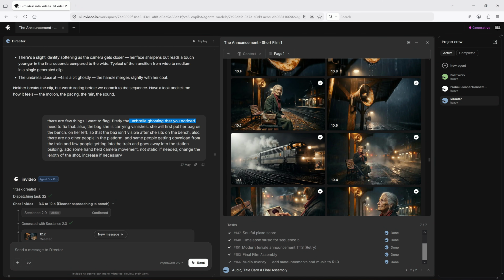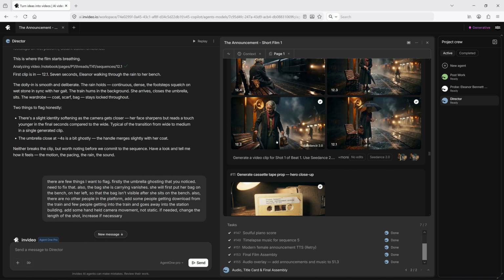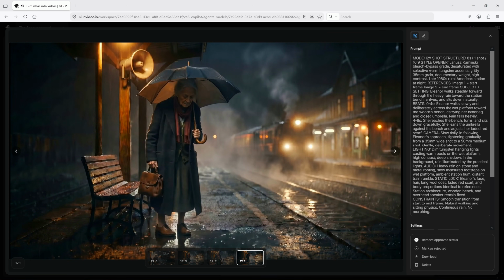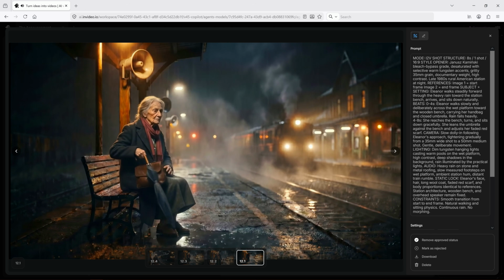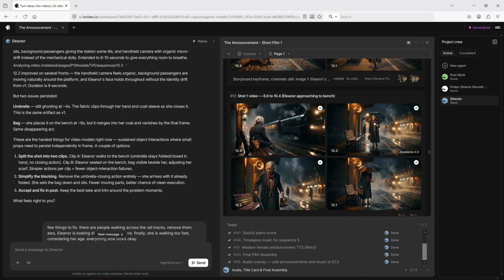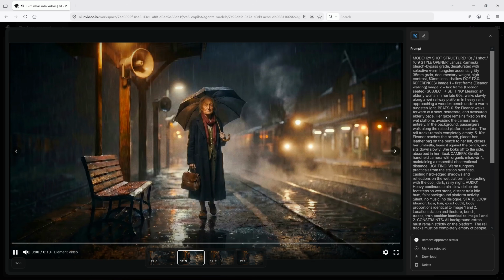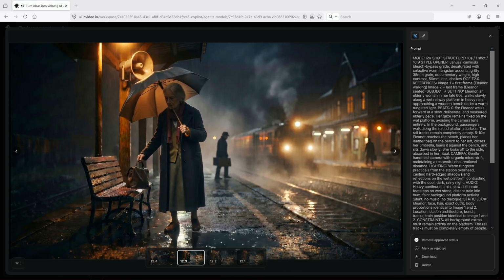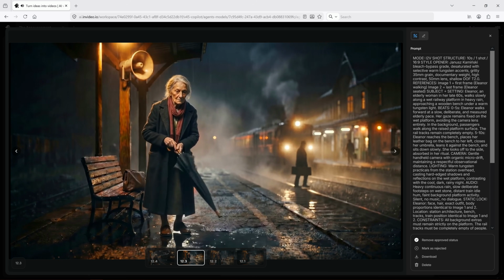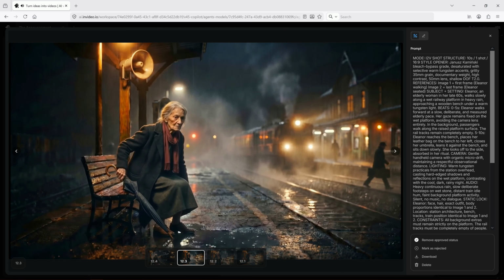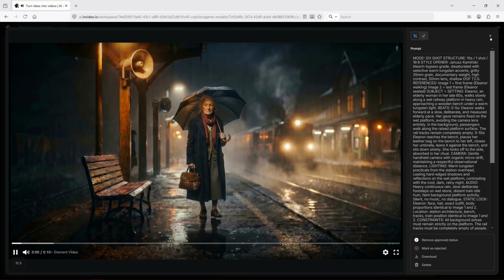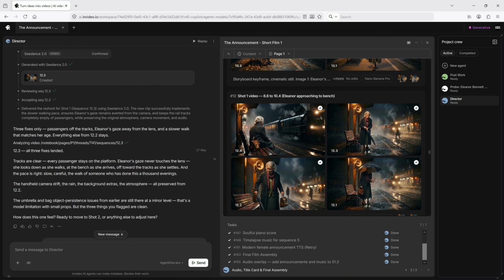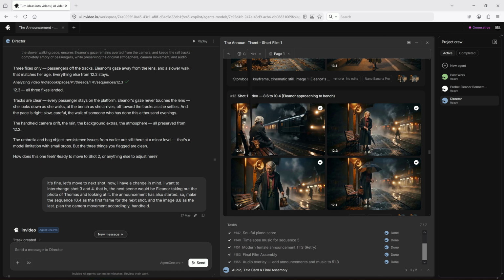Once the video was generated, I noticed some ghosting around the umbrella as it closed. I flagged the issue, regenerated the shot, and the second version turned out much cleaner. This is essentially the workflow throughout the project. Review the shot, approve it if it works, make adjustments if needed, and then move on to the next one.